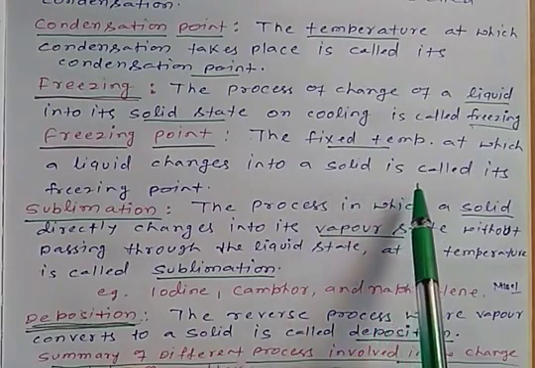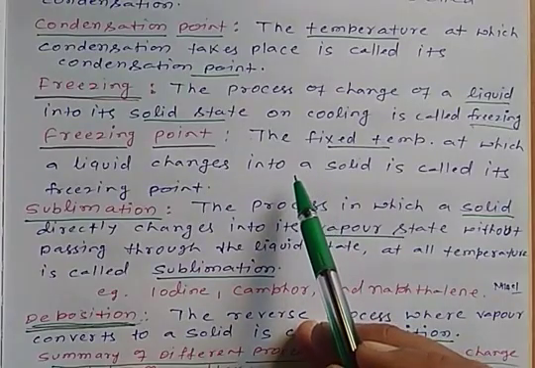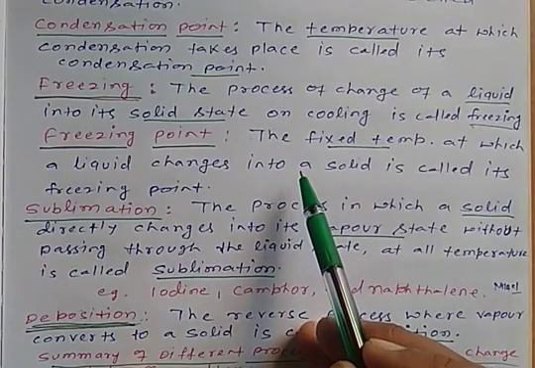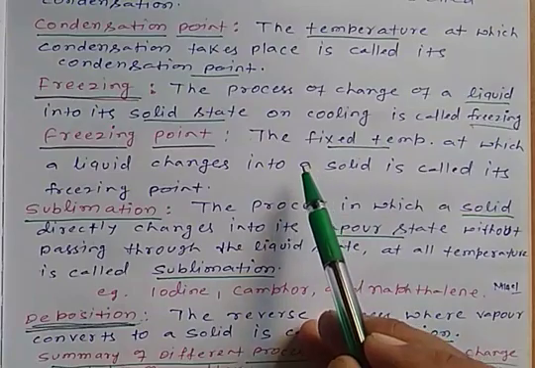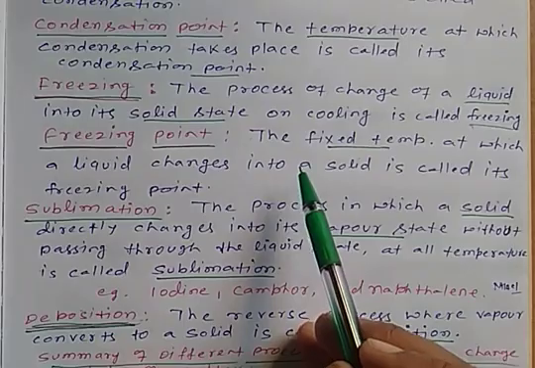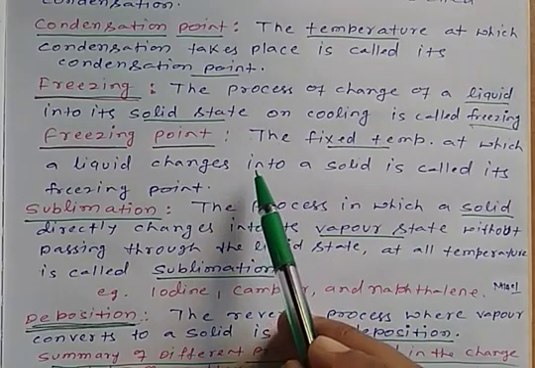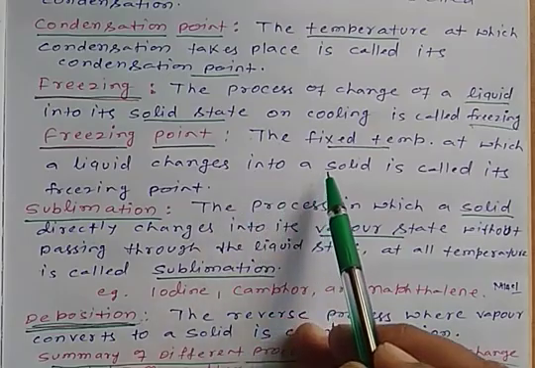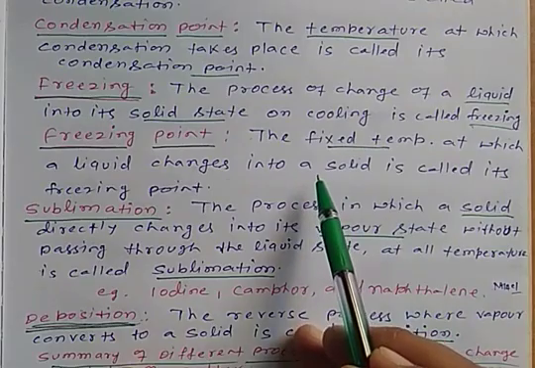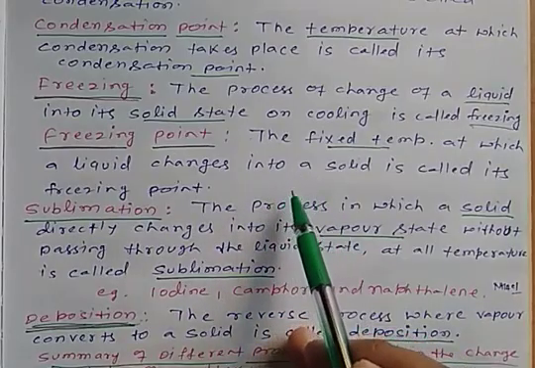So when we cool the water, gradually a fixed temperature will come, and at that fixed temperature all the water is converted into ice, and that fixed temperature is 0 degrees Celsius for liquid water. So the freezing point of liquid water is 0 degrees Celsius.